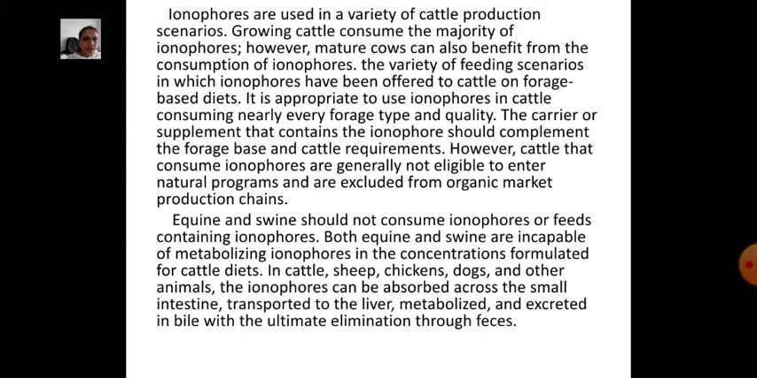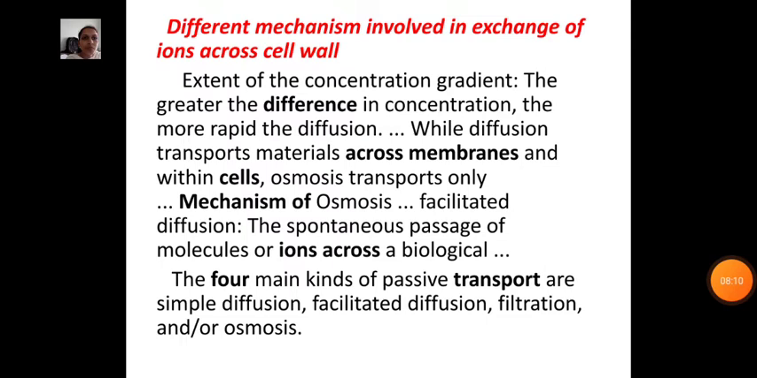Both equine and swine are incapable of metabolizing ionophores in the concentrations formulated for cattle diets. In cattle, sheep, chickens, dogs and other animals, the ionophores can be absorbed across the small intestine, transported to the liver, metabolized and excreted in bile with the ultimate elimination through feces.